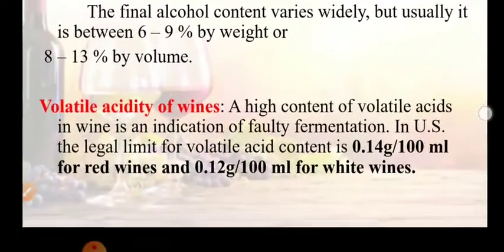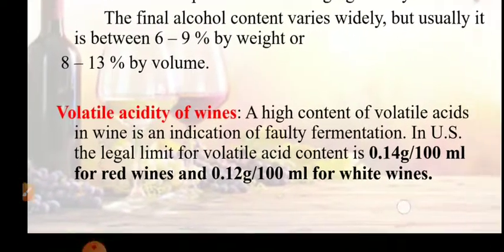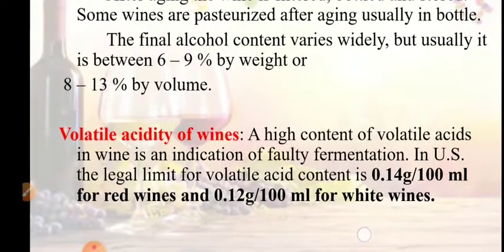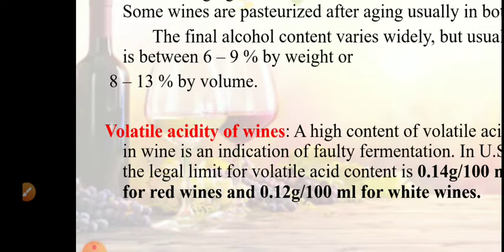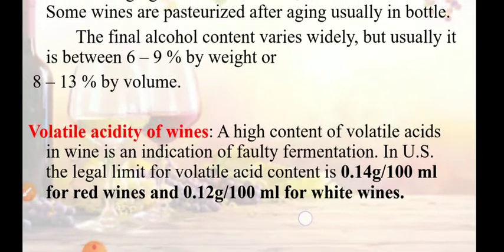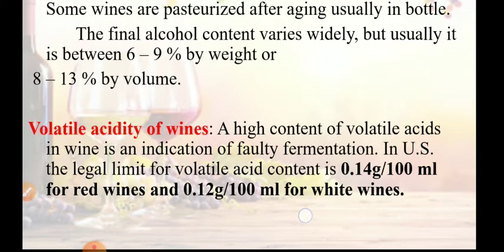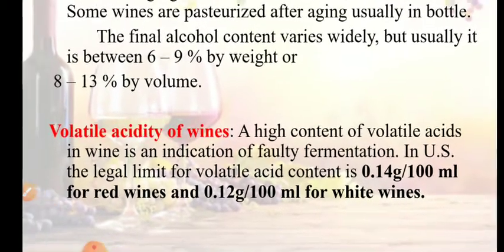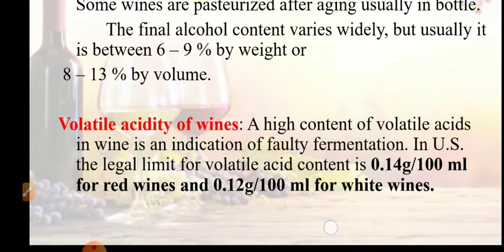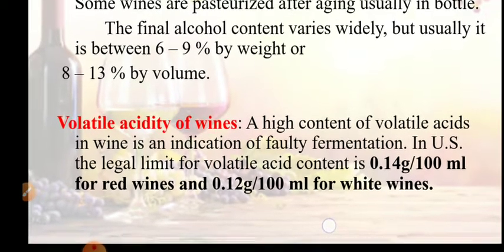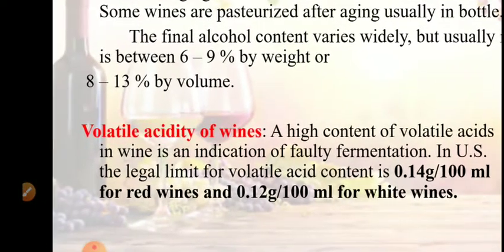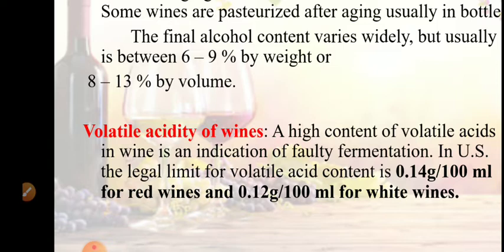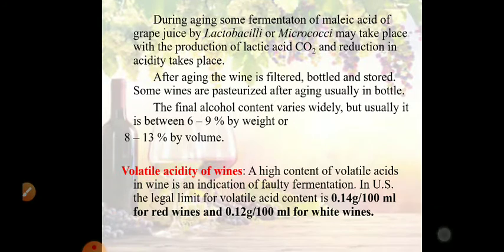Now another important aspect is the volatile acidity of wines. A high content of volatile acids in wine is an indication of faulty fermentation. So the legal limit for volatile acid content in the US is 0.15 gram per 100 ml for red wine and 0.12 gram per 100 ml for white wine. That is the volatile acidity, and it should not be more. If volatile acids are more in wine, it is an indication that fermentation is faulty.